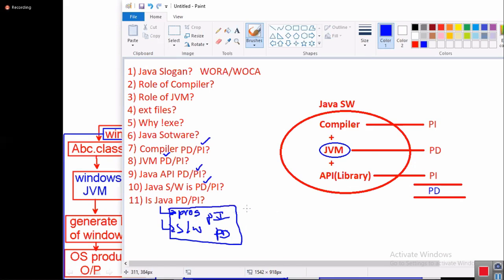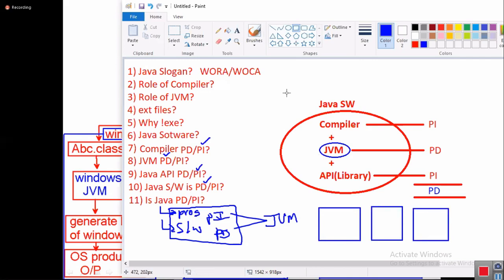Both because of whom? JVM. Java program platform independent, Java software platform dependent, both because of JVM. Why? Because in every different operating system, we have a JVM supporting that operating system. So if you give the same Java program to each JVM, it can go and execute. That's why it is platform independent.